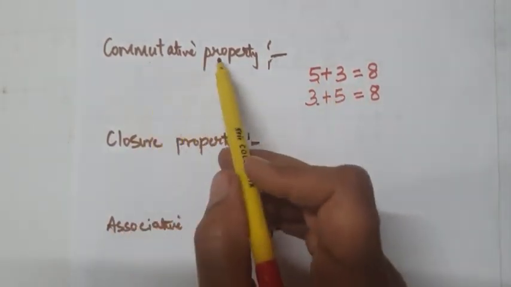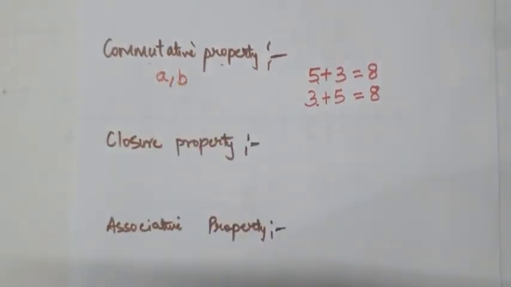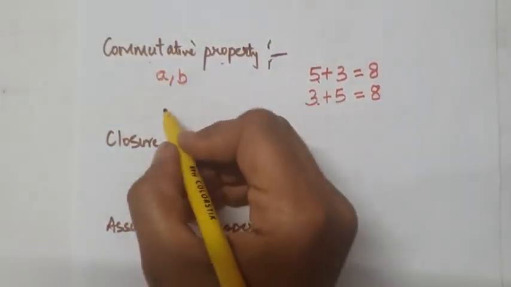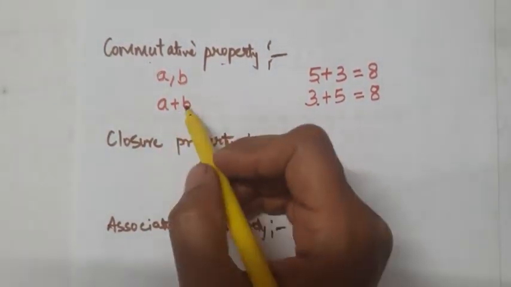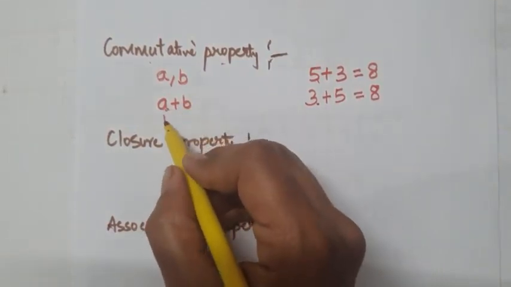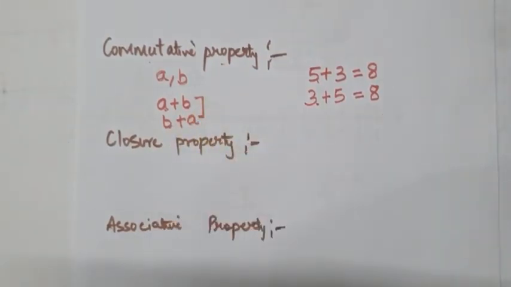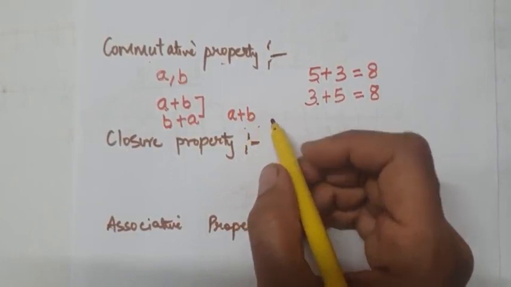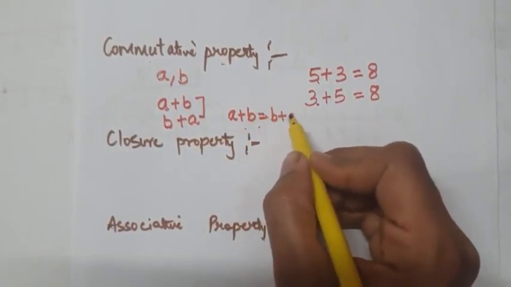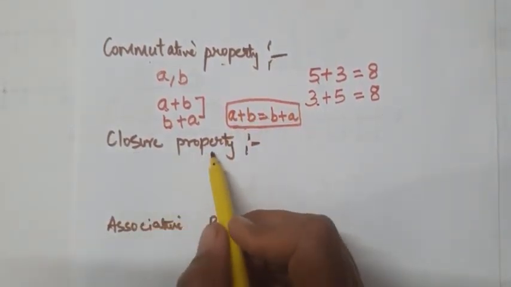It means it doesn't matter if I write the first integer as 5 or 3. So commutative property says that if we have any two integers, let us suppose a and b, if we add a plus b, that is b in a, or a in b, the answer will always remain same. So commutative property says that a plus b is equal to b plus a. Clear?